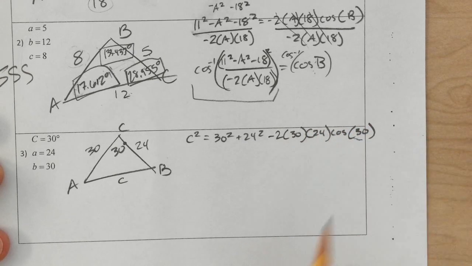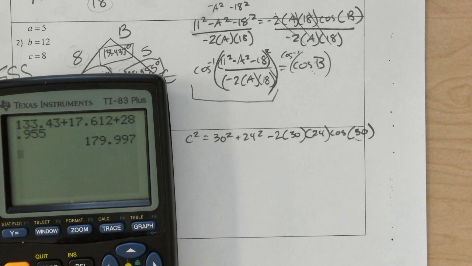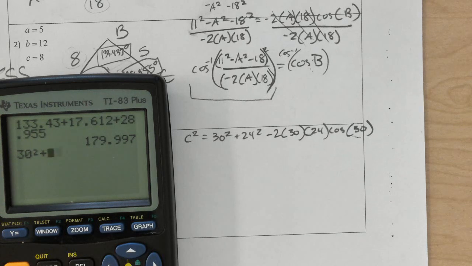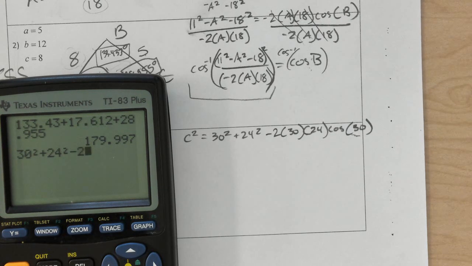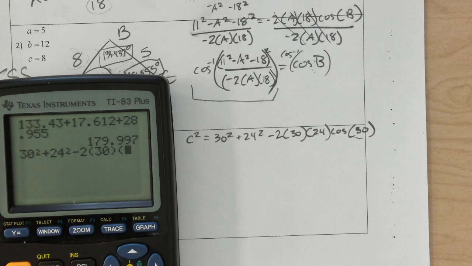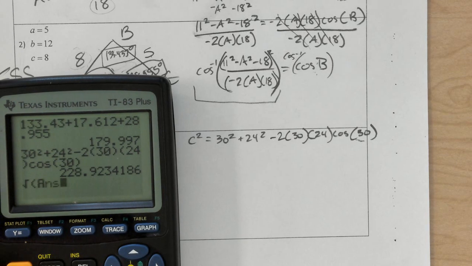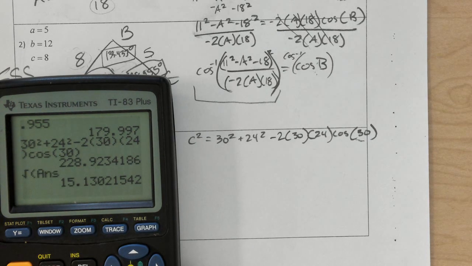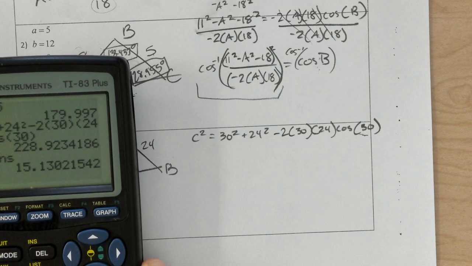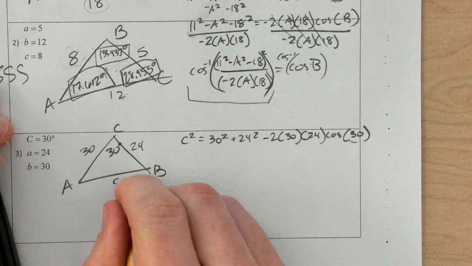Now we should know that cosine 30 is root 3 over 2, but again, I'm going to let the calculator do this. 30 squared plus 24 squared minus 2 times 30 times 24 cosine 30. And that's C squared, so I have to take the square root of the answer, and that is 15.130.